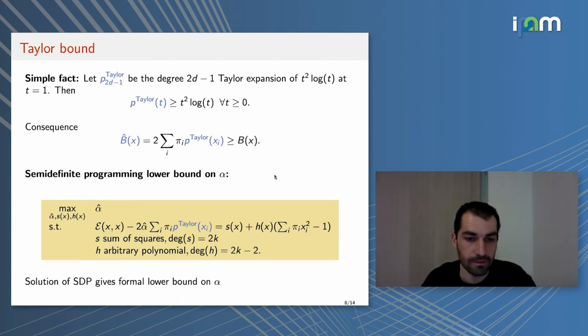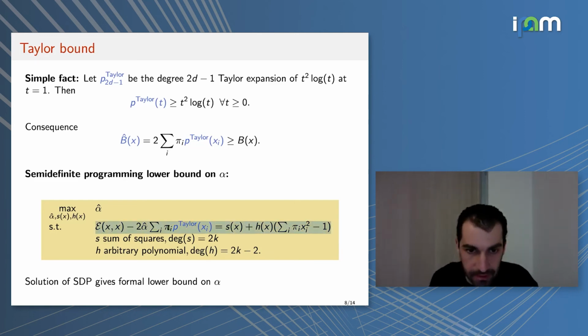Then we can write a semi-definite program, or a sum of squares program, that will give us a lower bound on the Log-Sobolev constant. It looks as follows. This is the key constraint. On the left-hand side I have the Dirichlet form minus 2 alpha hat times B hat, the polynomial approximation or bound on B of x, and I want to write this as a sum of squares plus a certain polynomial times the sphere constraint.